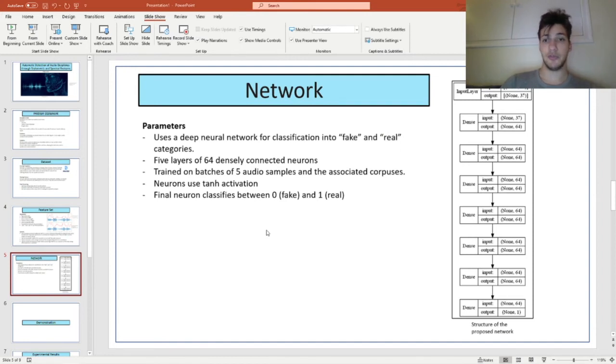So in order to take in these features and predict deepfakes, I created a deep neural network, just a basic one, none of the fancy variants like CNN or LSTM. So this is classifying into two categories, whether it is fake audio or whether it is real audio. The hidden layers are 5 layers of 64 densely connected neurons. I trained this network on batches of 5 audio samples combined with stylometric features from the associated corpuses of the samples. All these neurons use hyperbolic tangent as their activation function, and the final neuron classifies, as I said, between a fake or a real document.